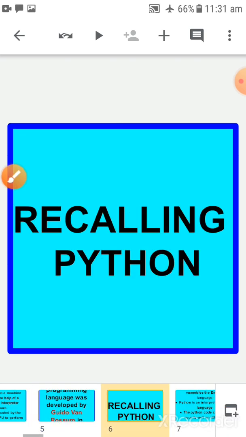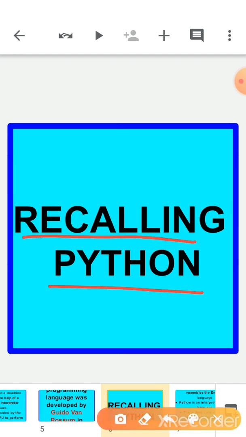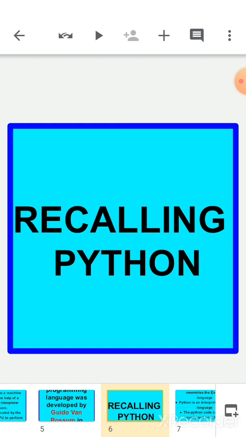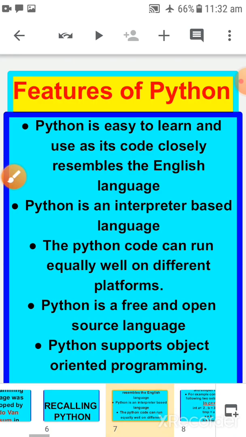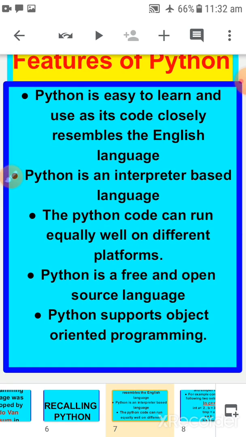let's move to the next slide. The next slide is about recalling Python. Recalling Python means whatever we have already learned in class 9th and 10th, we are going to discuss that, and we are going to discuss the advantages of Python too. Okay children, now let's move to the next slide. The next slide is features of Python. Same thing, we are just recalling Python and seeing the advantages of Python.